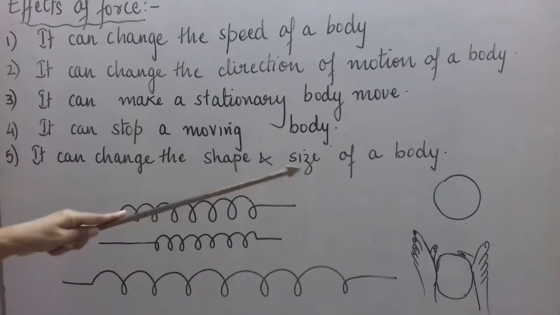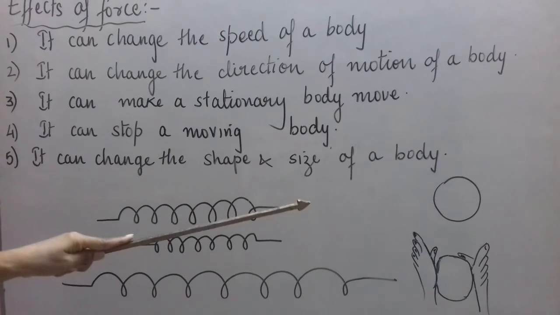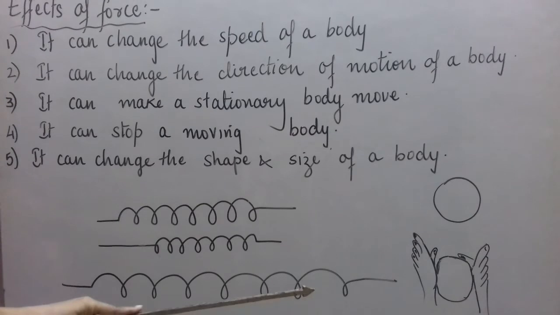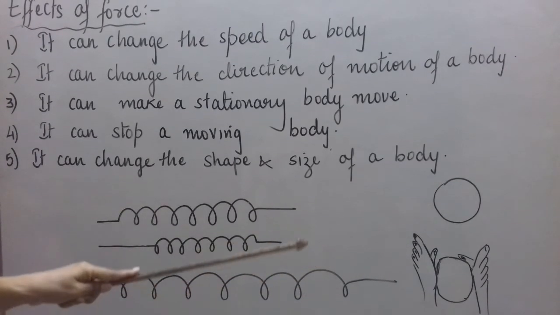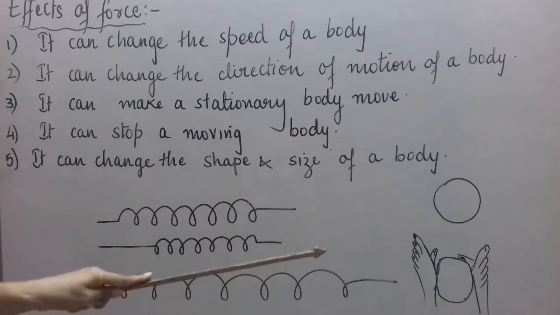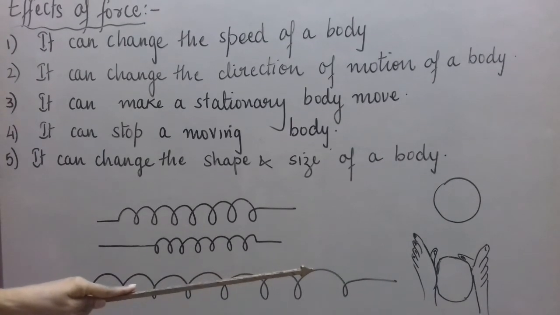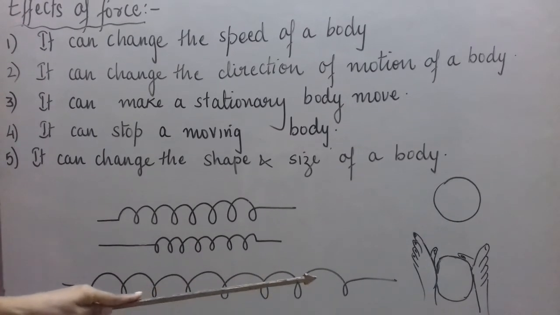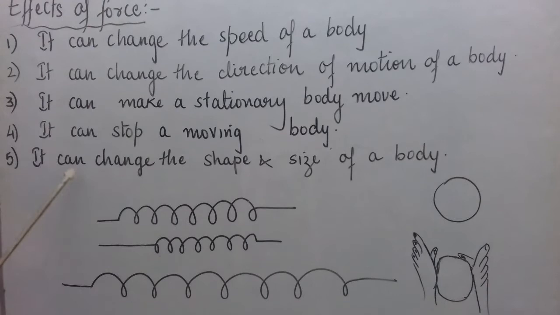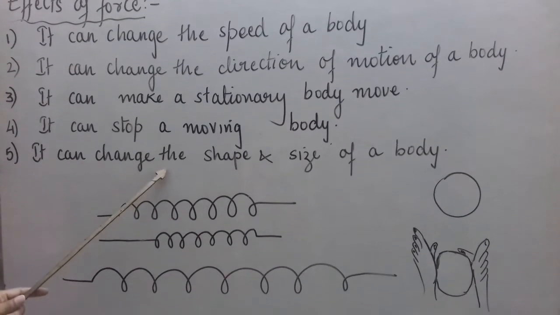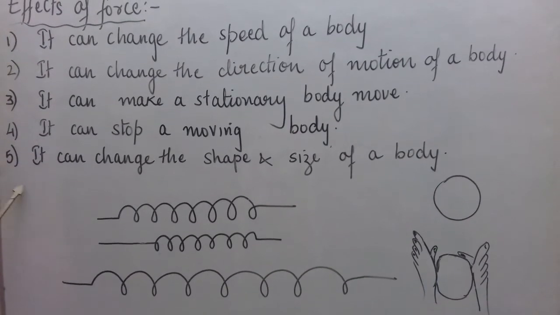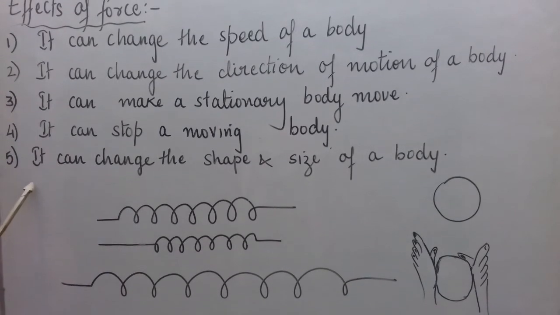How about shape? See, we have a ball there and in the first figure the ball is spherical in shape. Let us consider a simple rubber ball. In the second case, sorry, my drawing is not that good, I have drawn two hands compressing the ball. It means applying the force on the ball, pushing the ball from both the sides, and the shape of the ball changes. So here we can accept that force can change the shape and size of a body. Clear? So these are the different effects of force which you should learn. I don't think you will find them difficult as you have done some of these in your lower classes.